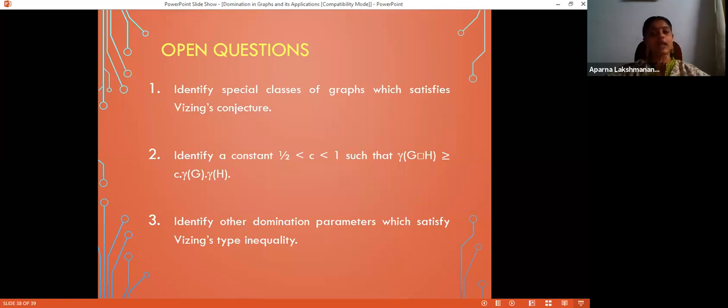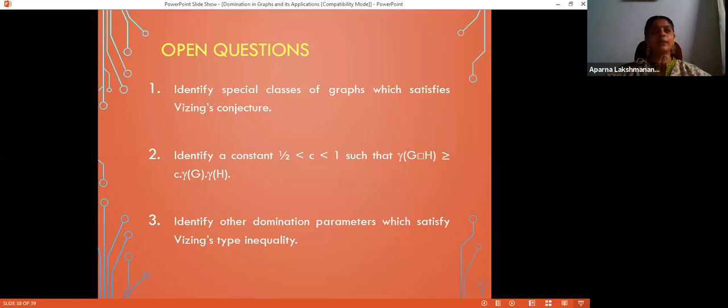And improve the value of C. This I have already mentioned in detail. And identify other domination parameters which satisfy Vizing's type inequality. As of date, upper domination number is the only parameter which satisfies Vizing's type inequality. So find at least one domination parameter. There are thousands of domination parameters. At least find one domination parameter which satisfies Vizing's type inequality.